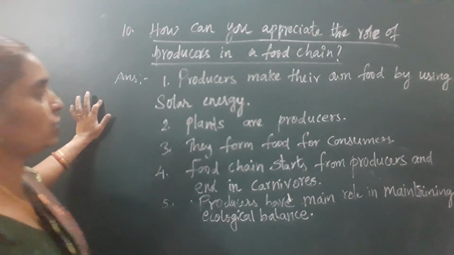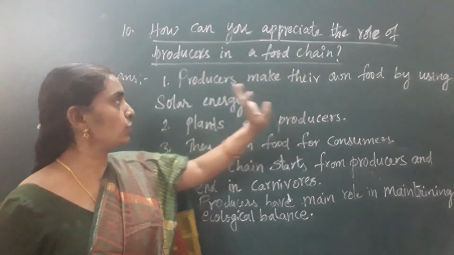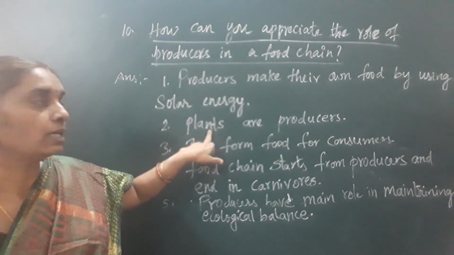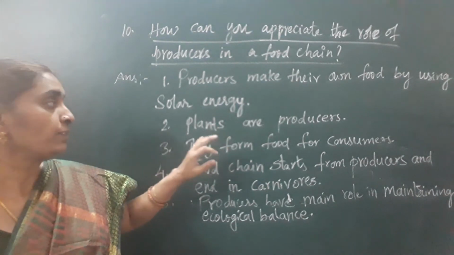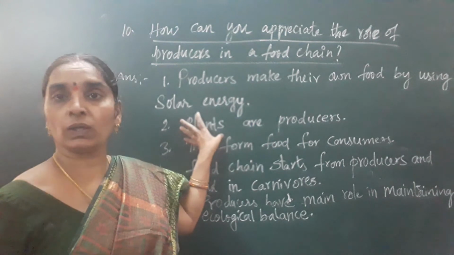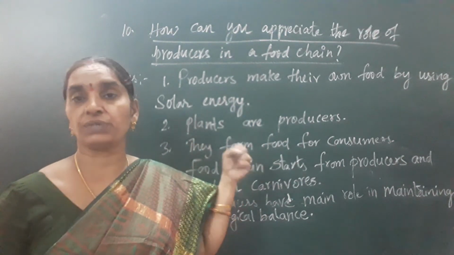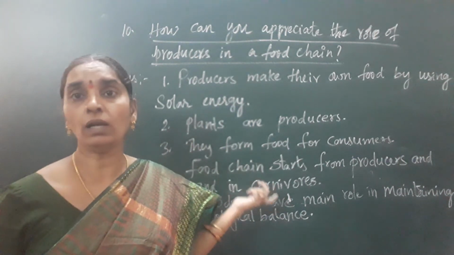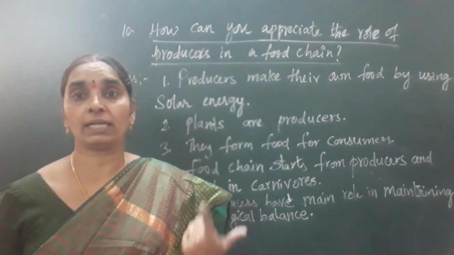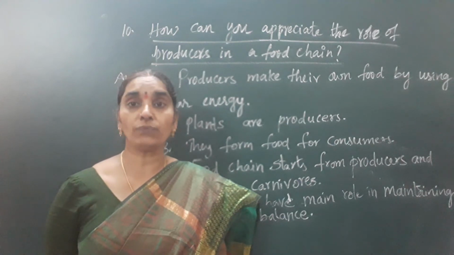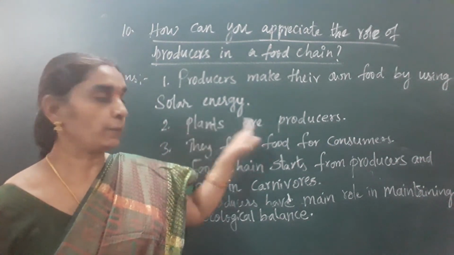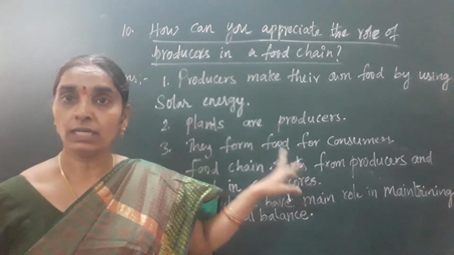Now, how can you appreciate the role of producers in a food chain? Producers make their own food by using solar energy, I said. Plants are producers. They form the food for consumers. Any living organisms which use solar energy for preparing their own food are called producers. You know very well that plants use solar energy to prepare their food, that is, by the process of photosynthesis, plants prepare their own food, isn't it? So they are producers. They form the food for consumers.